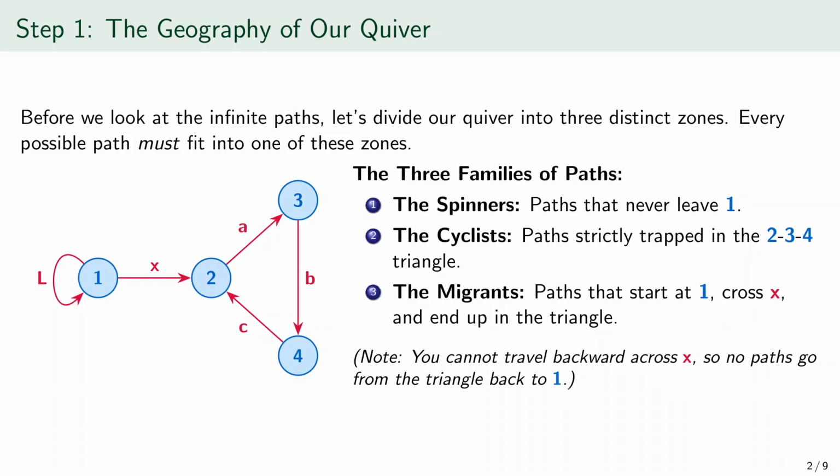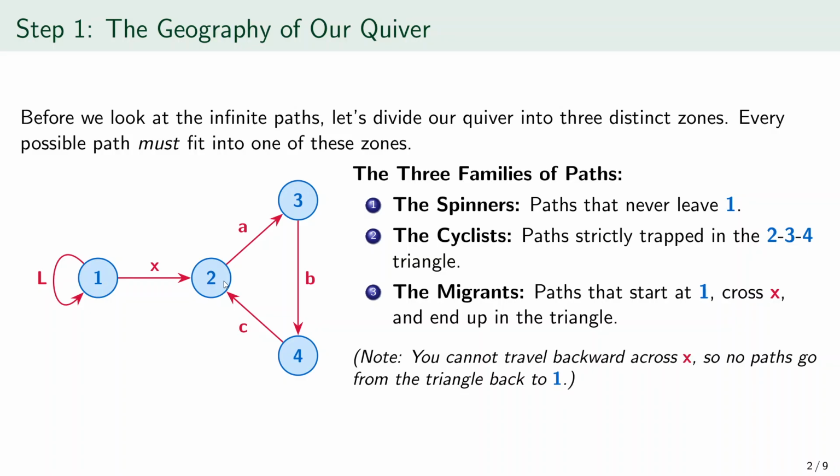There are 4 objects named 1, 2, 3, and 4. At object 1, there is a loop named L. There is an arrow named X from object 1 to object 2. Then there is a triangle among objects 2, 3, and 4. Arrow A goes from 2 to 3. Arrow B goes from 3 to 4. Arrow C goes from 4 back to 2.